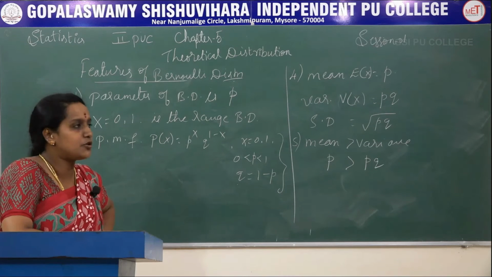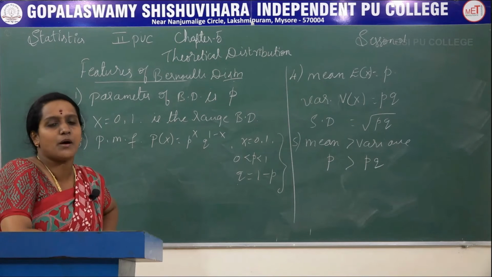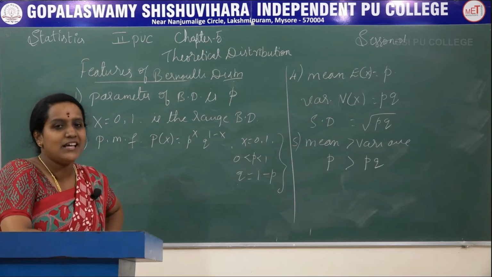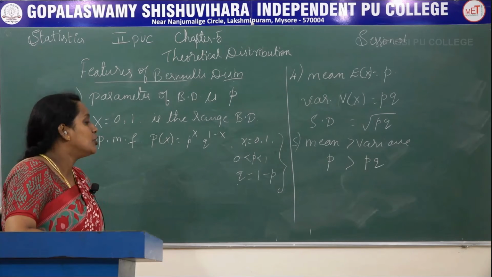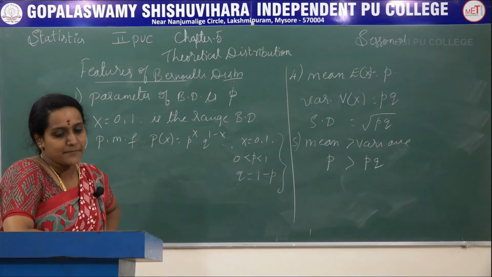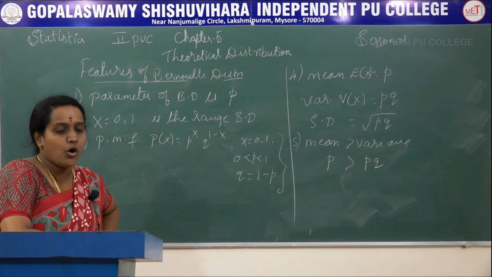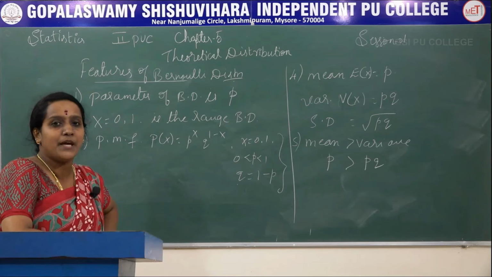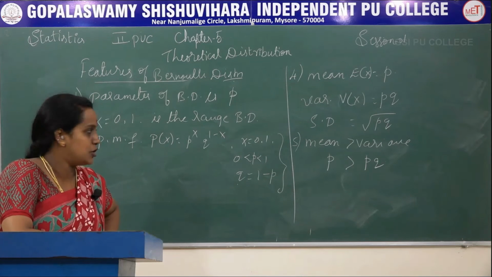In the Bernoulli distribution, the PMF is P of x equals p power x, q power 1 minus x, where x takes the value 0, 1, p always lies between 0 and 1, and q is always 1 minus p. The fourth property is that the mean or expected value of the Bernoulli distribution is p, the variance is pq, p into q, and the standard deviation is square root of pq.